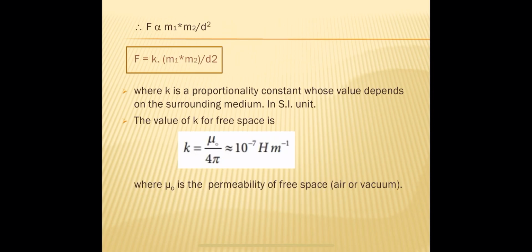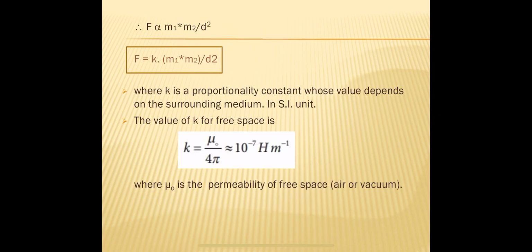If we place the two magnetic poles in free space, that means now air can be considered as free space. If we place these two poles in vacuum or air, both are free space, then the permeability of free space mu naught is equal to 4 pi into 10 power minus 7 Henry per meter. So the SI unit of permeability is Henry per meter. The permeability of free space mu naught is 4 pi into 10 power minus 7 Henry per meter.